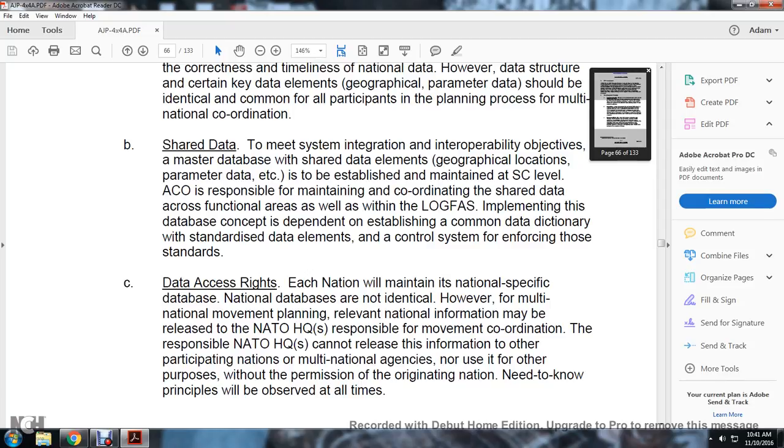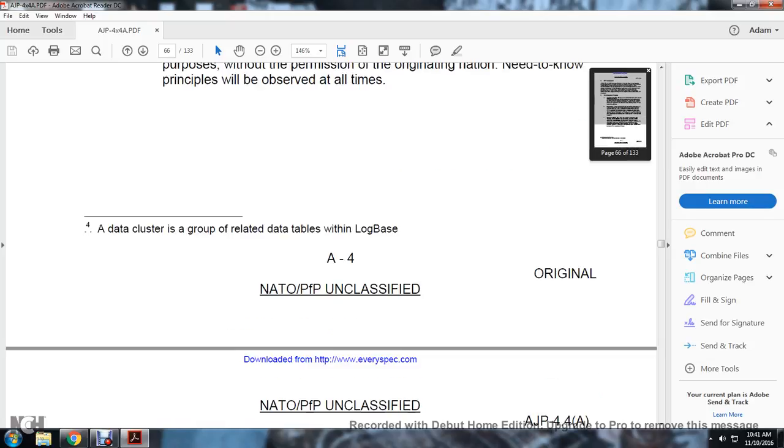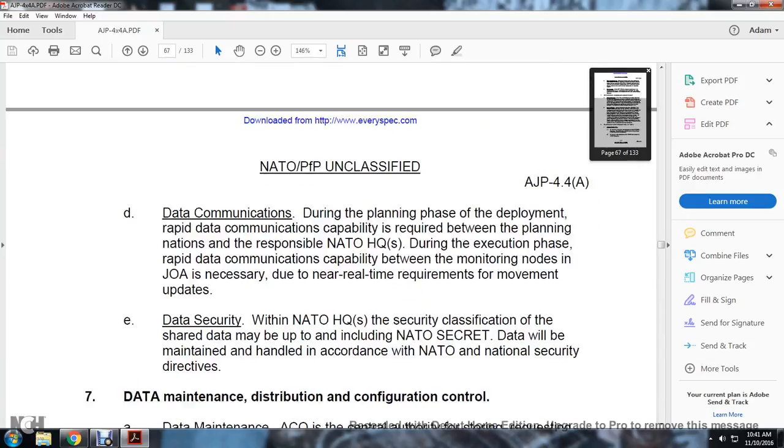for the NATO headquarters responsible for the movement. Coordinated with the responsible NATO headquarters, it cannot release the information to other participating nations, multiple nation agencies, nor use it for any other purpose without permission. Originating NATO nation need-to-know principles will be observed at all times.